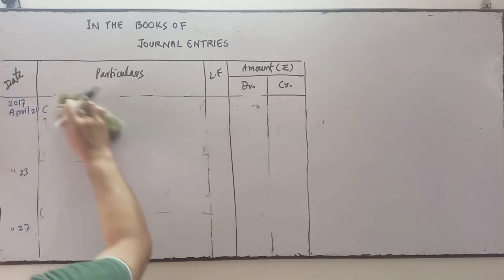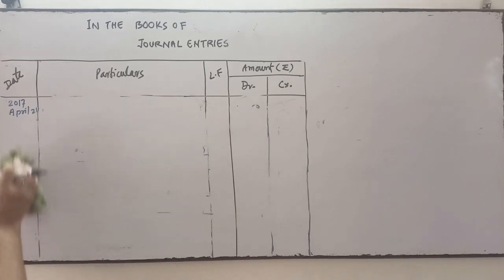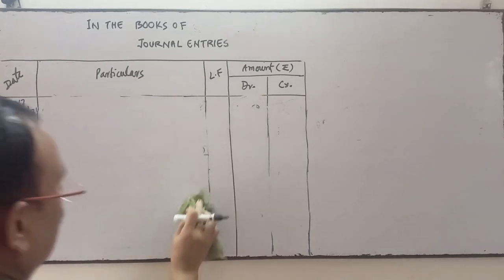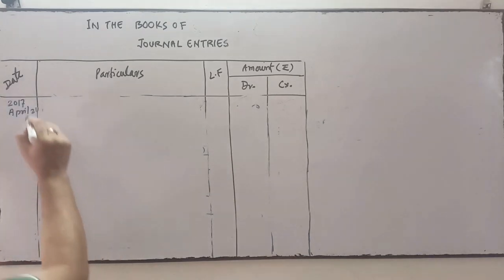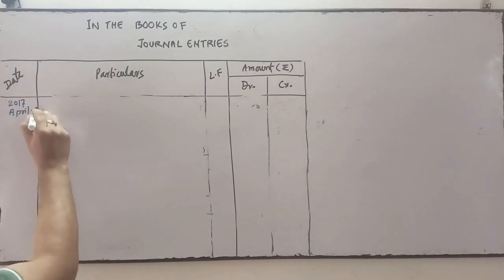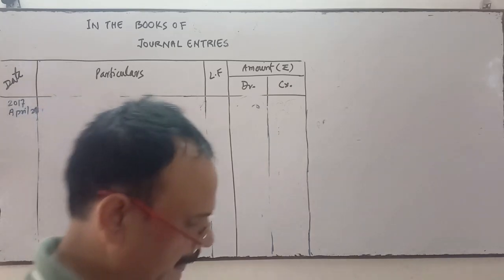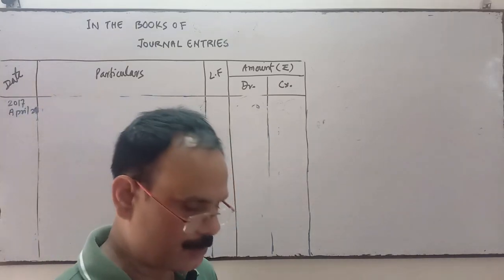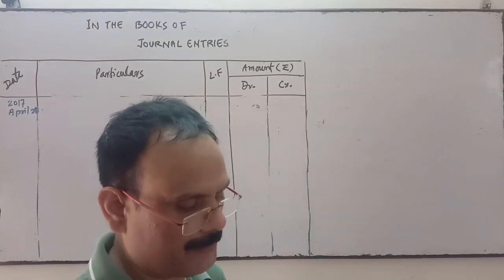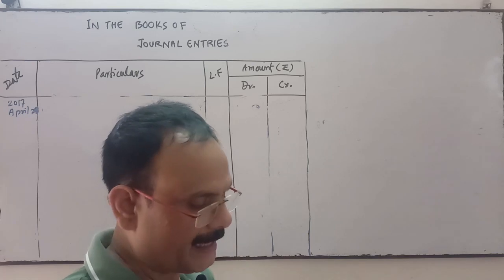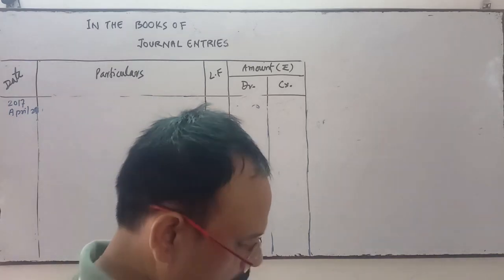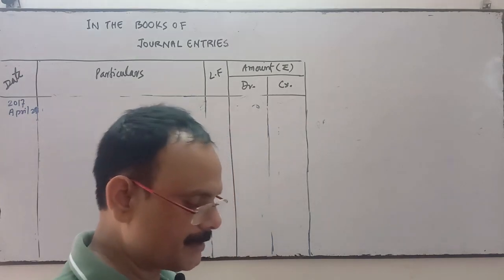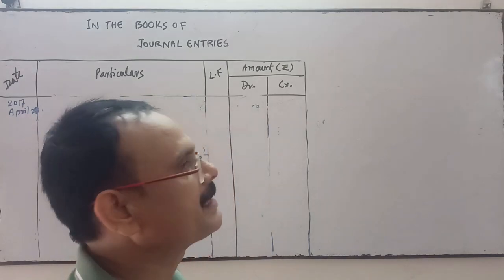Dated. Which date? Up to 27th April we have done it. Now 28th April. Dinesh was declared insolvent. Dinesh is one of the customers who declared insolvent. You see in the opening entry, Dinesh's account is debited by 14,000. So Dinesh was declared insolvent and payment of 60 paise in a rupee is received from his estate.